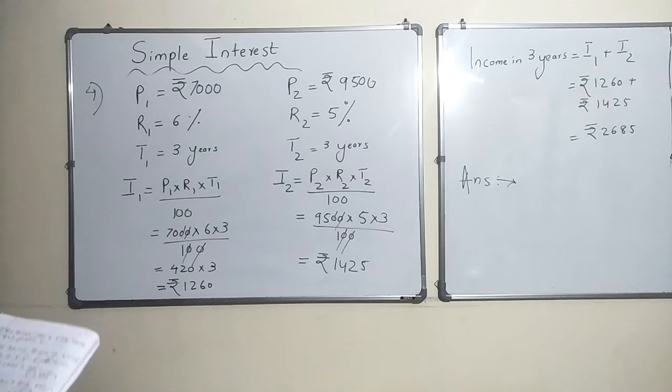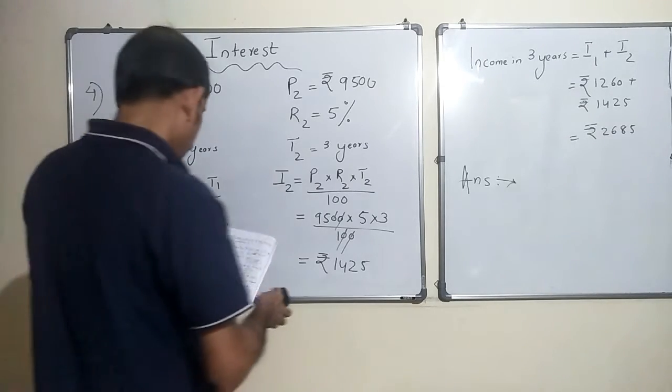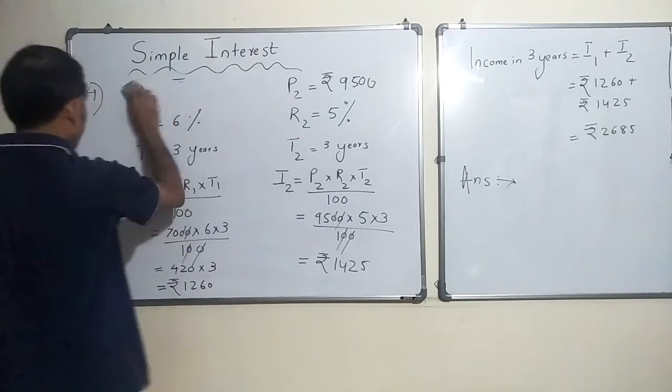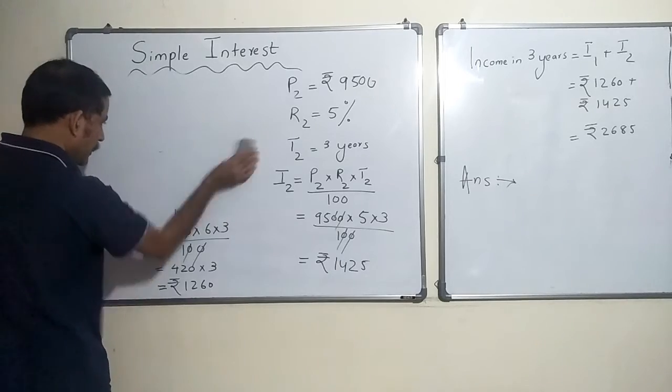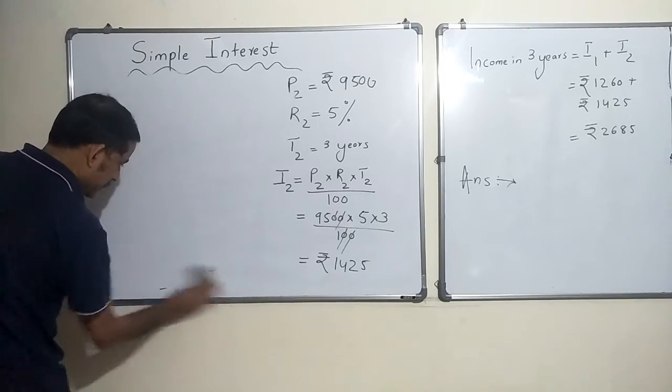Okay, sounds good, children. Let's move on to our fifth problem, right. Now there are two people, okay, they invest some money and they get different interests, right.